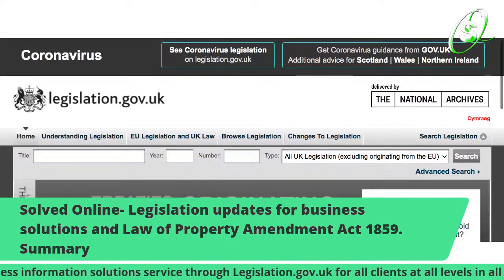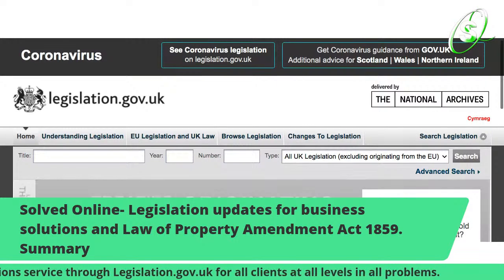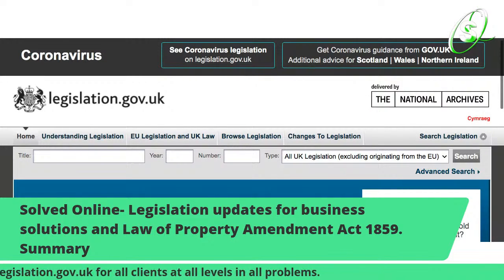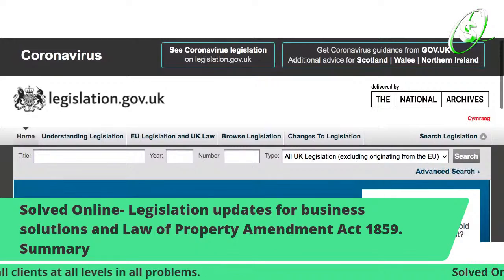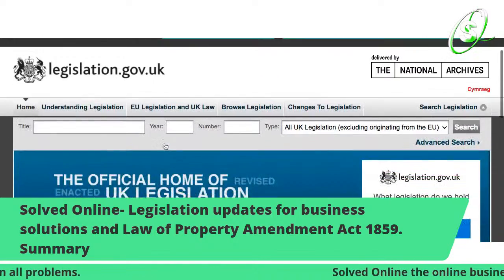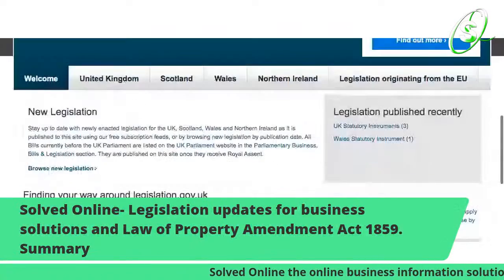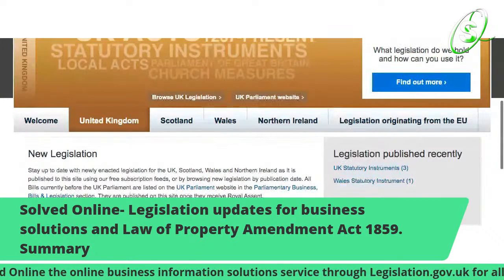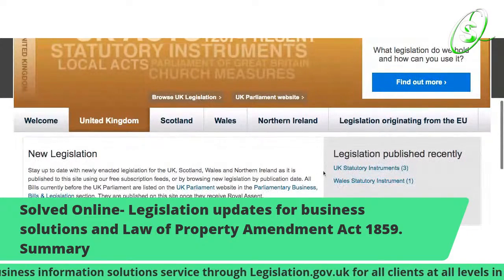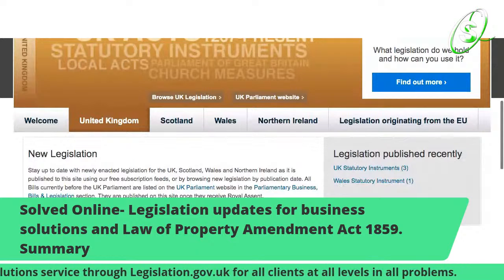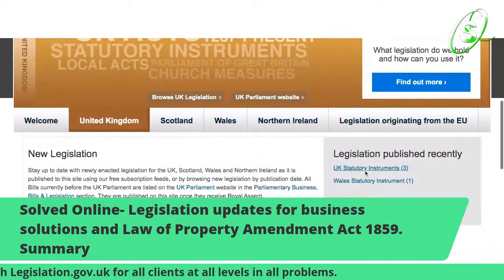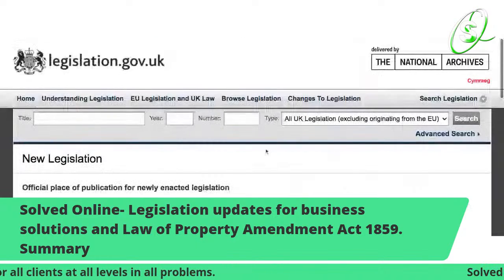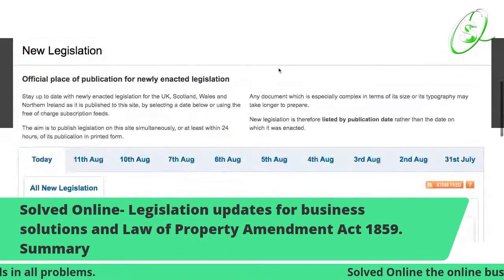It's a 15-minute program, so I usually go over, so it doesn't really matter. Let's continue and go to legislation.gov.uk. We have three pieces of legislation published recently, UK statutory instruments, three of them. I'm going to see what they are and what's affecting our lives.